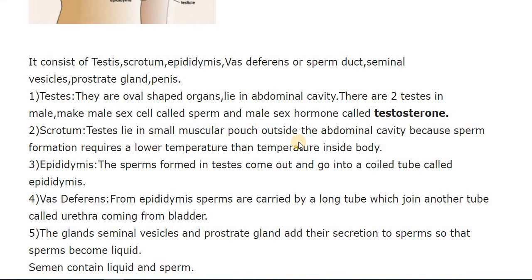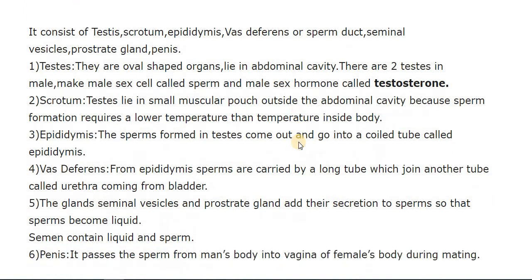It requires a lower temperature so that sperm production takes place. The scrotum provides approximately 2 to 3 degrees Celsius lower than the body temperature, so sperm formation will occur easily.